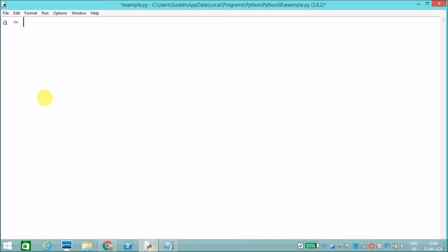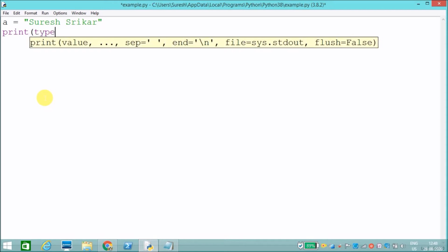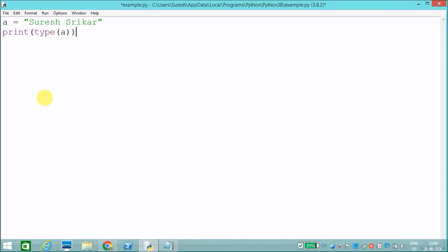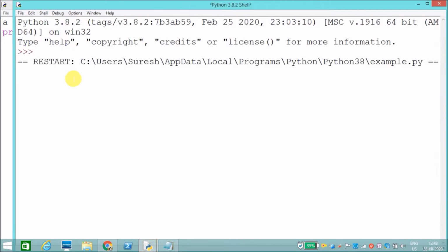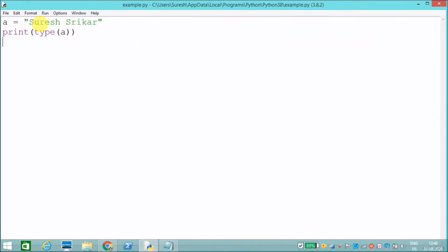I will create one string, Suresh Kar, my name. I'll print type of a. I'll run this. See, class string. Like that we can create a string with single quote or double quote or triple quote.